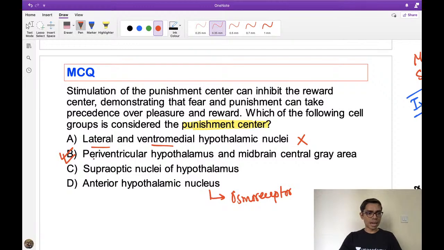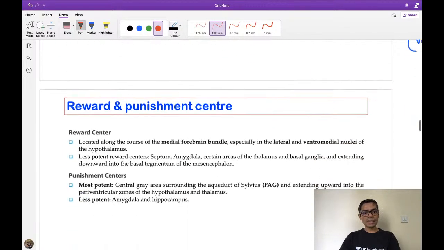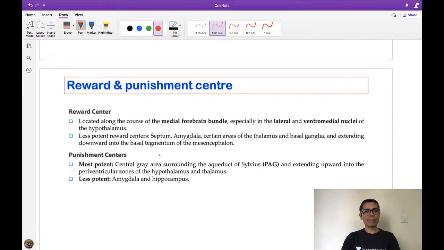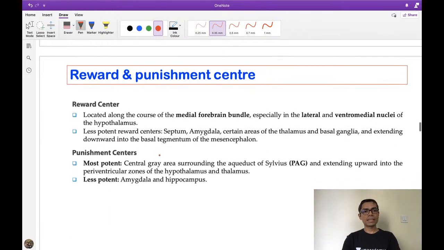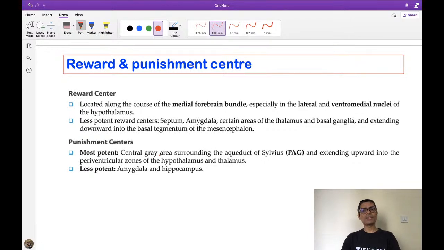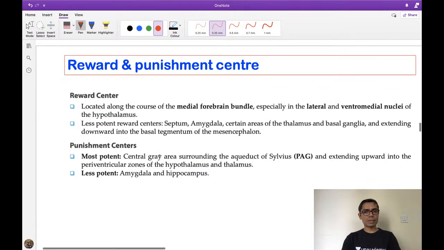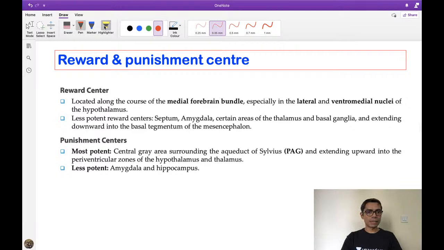So please remember the answer of this question is B. Now, this is the thing that you have to remember about the reward center and punishment center. Reward center means look at where they are mainly located. Location of the reward center is the medial forebrain bundle. This is the main center. If you stimulate this center, then happiness will be seen in the experimental animal.